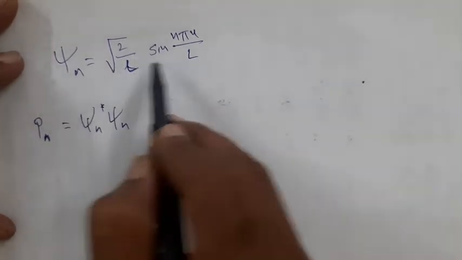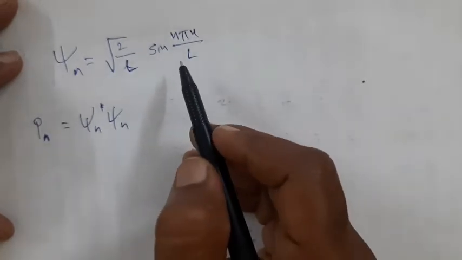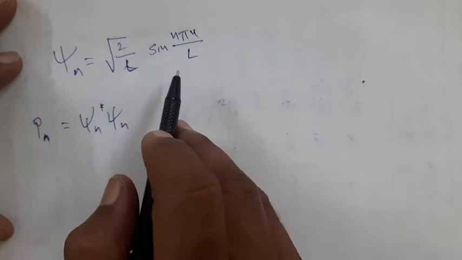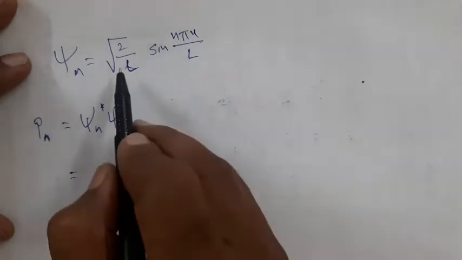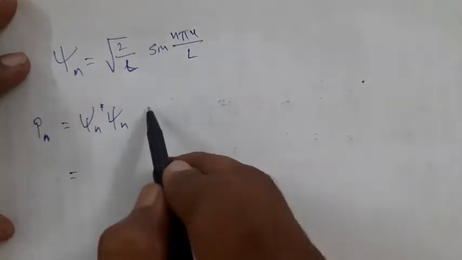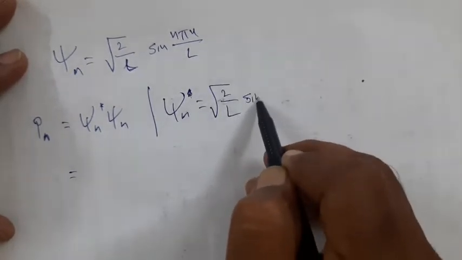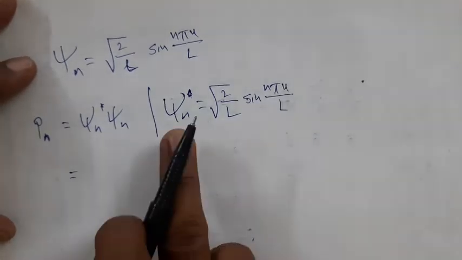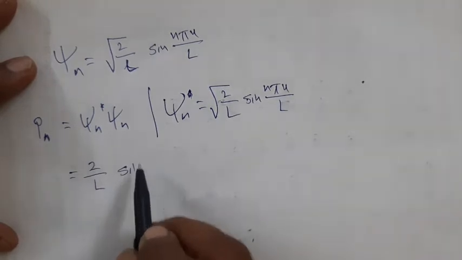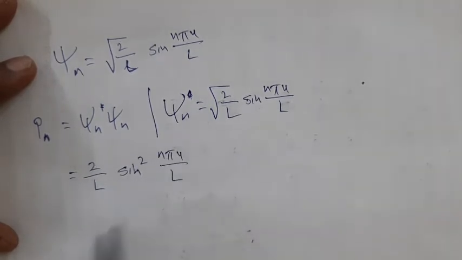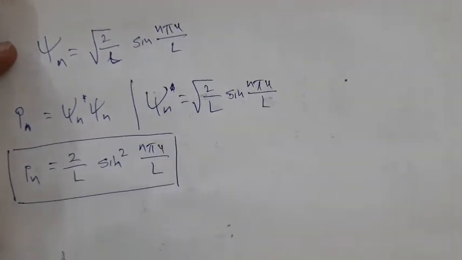But now as the wave function associated with the particle in this case is the real wave function, it is not complex wave function. There is no issue of complex conjugate. Complex conjugate of a real number is the real number itself, and therefore here you will have to think about psi star psi to be equal to, now I will write what is the psi n star. Psi n star is equal to root 2 divided by L, sine of n pi x upon L. Therefore psi n star psi n can be written as 2 divided by L, sine square n pi x upon L, and this can be treated as the probability density, correct? This can be treated as the probability density.